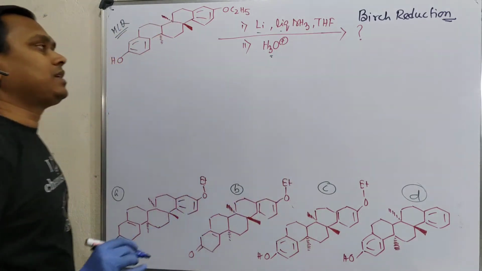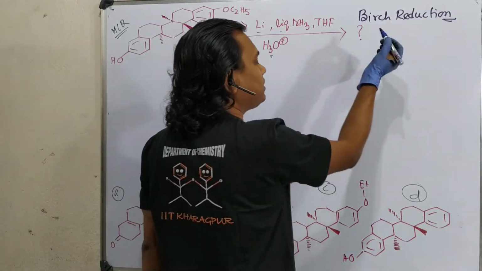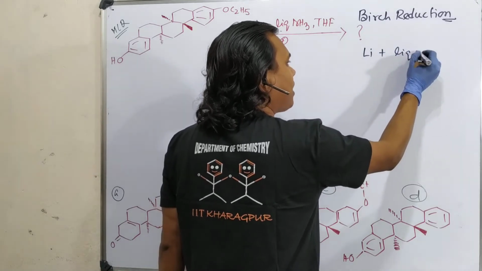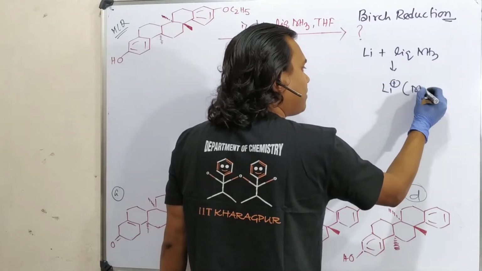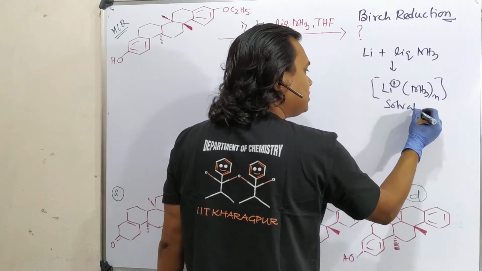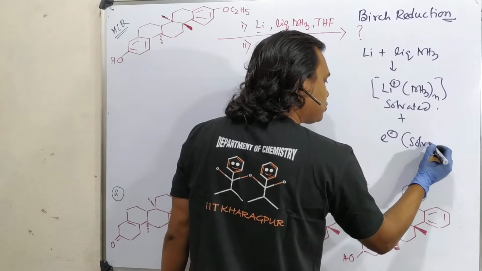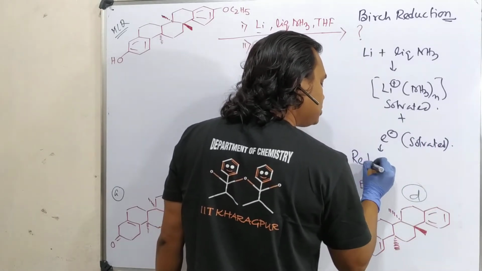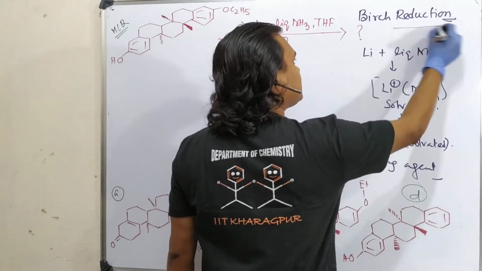So what is expected? Now, Birch reduction is nothing but, in this case, a lithium liquid ammonia reaction. What do I mean? So this lithium in presence of liquid ammonia, what does it produce? It produces lithium plus solvated ammonia, so this is actually solvated lithium plus. You may consider this is solvated. Along with that it produces something else, that is an electron, that is also solvated. And remember, this electron is actually the reducing agent. So from the name, as you can see, this is a reduction reaction.